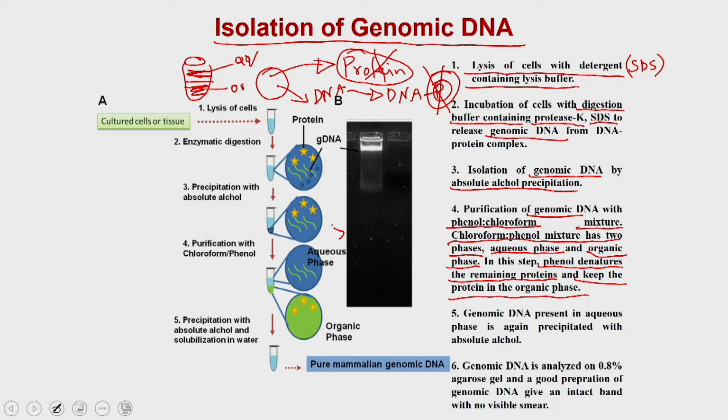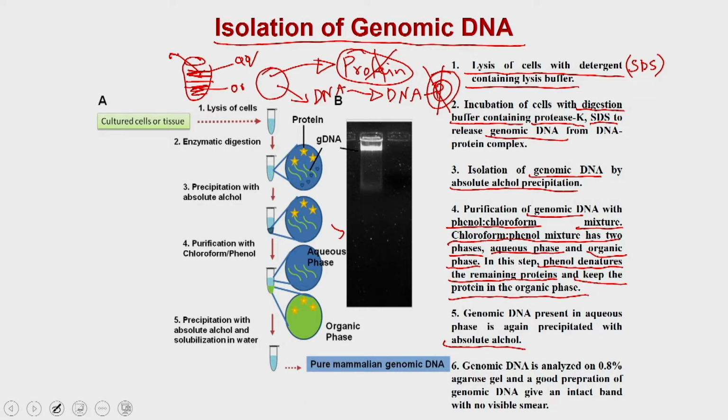You can remove this aqueous phase from the top and store it in a different Eppendorf, and then you can again precipitate this DNA using absolute alcohol.